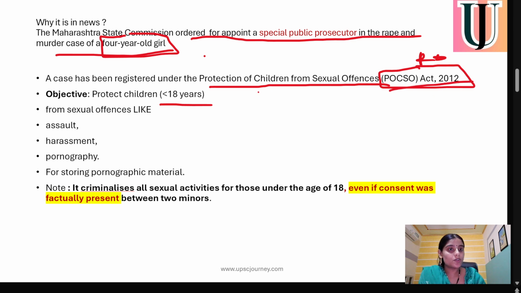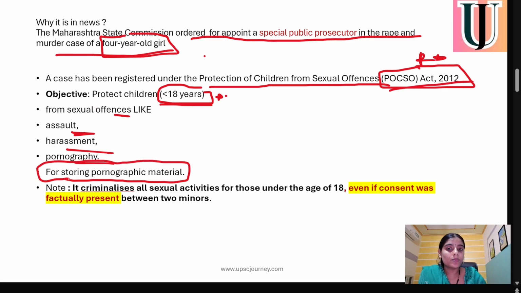So this case has also been registered under the POCSO Act 2012, which provides protection to children under age 18. This Act safeguards against offenses like physical assault, harassment, and pornography, and even storing pornographic material is a punishable offense under the POCSO Act of 2012.